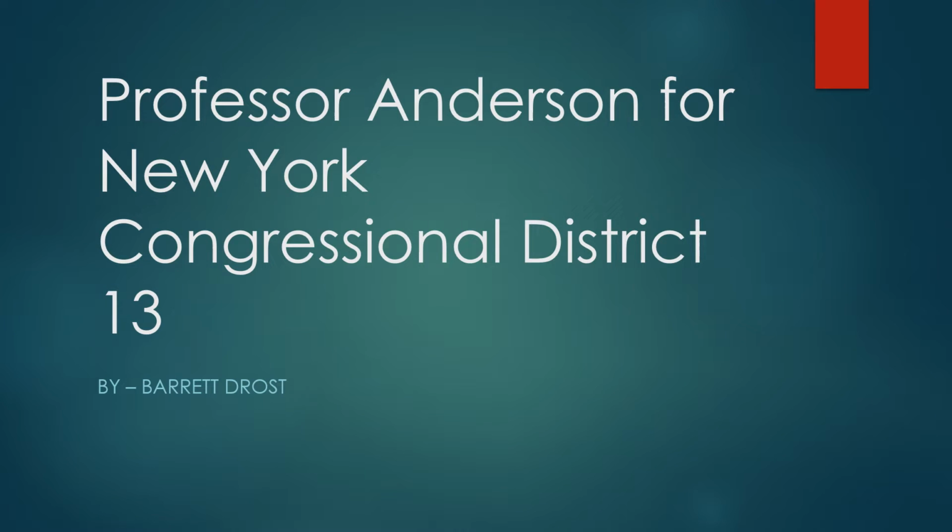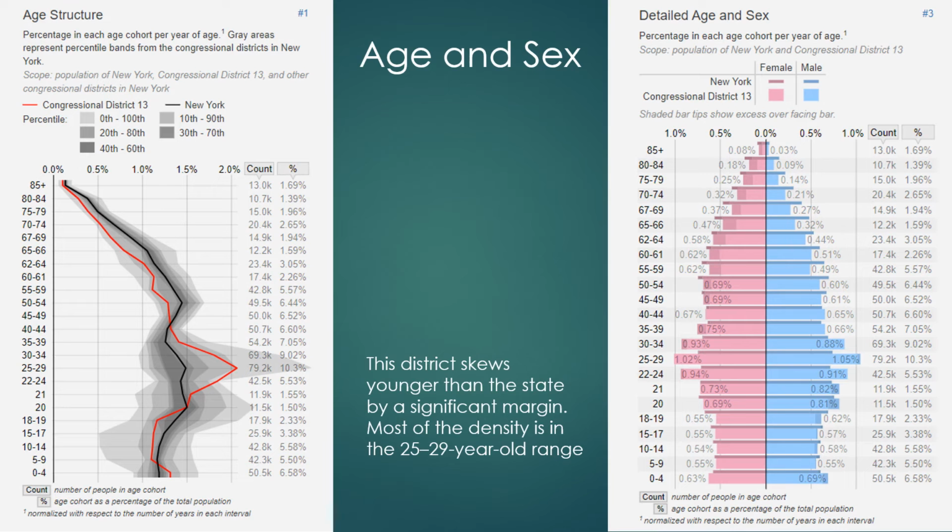This is my breakdown of New York Congressional District 13 for the election of Professor Brent Anderson. First, we're going to discuss the demographics of the district by age and sex, race and ethnicity, household income, and finally education. Then we're going to compare it to the typology groups that I believe best fall into the same categories as this district. And then we're going to discuss some campaign ideas for ads that we will be running.